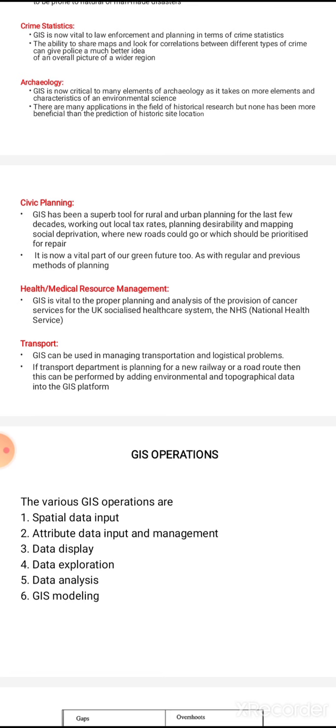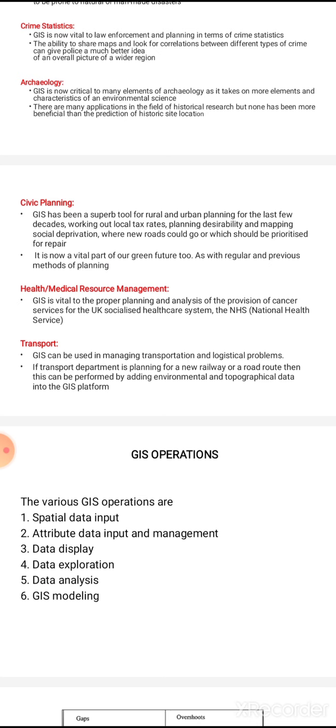GIS is vital to proper planning and analysis of the provision of cancer services for the UK socialist healthcare system, the NHS, that is National Health Service. So here, for proper planning and analysis of the provision of cancer services, we can use GIS.